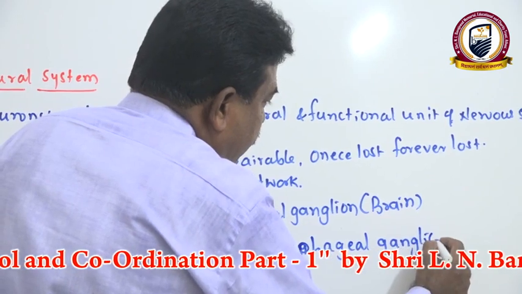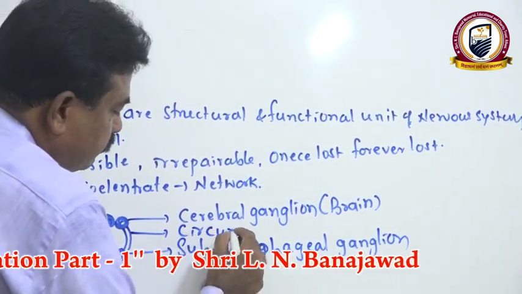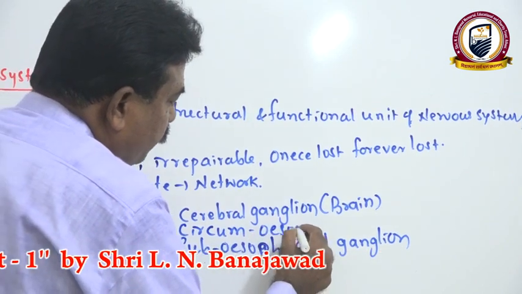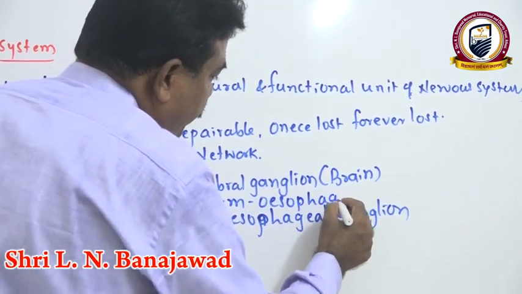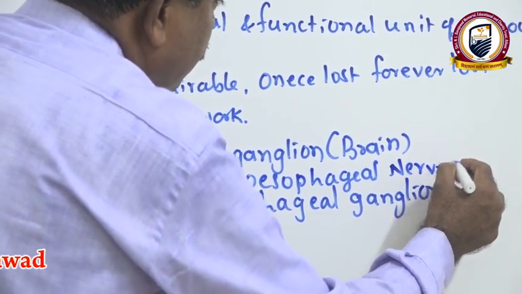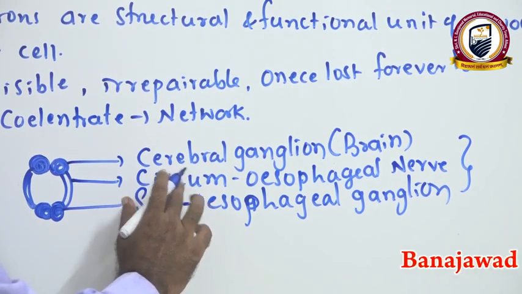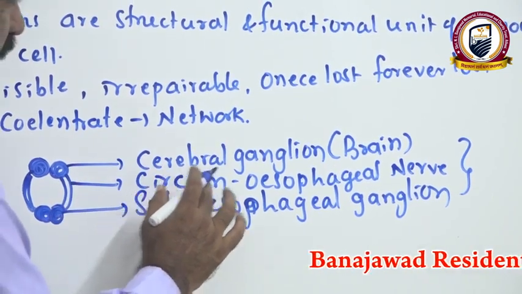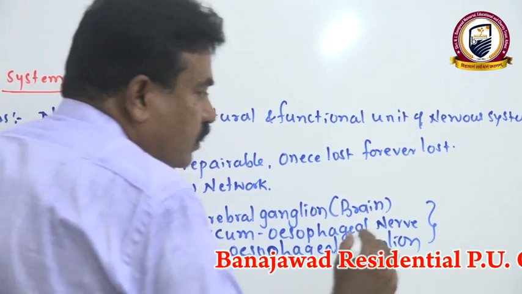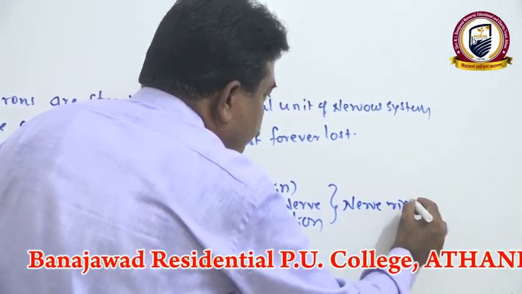These are connected by a nerve, the circumesophageal nerve, because it covers the esophagus in a circular structure. Altogether they form the nerve ring.